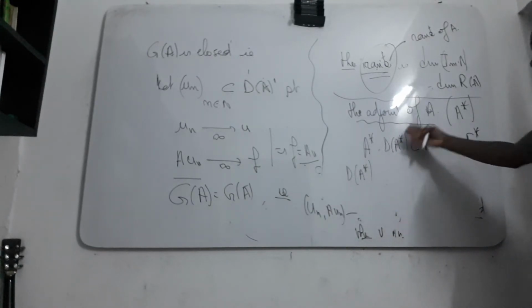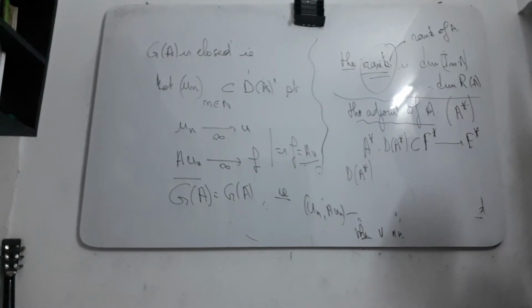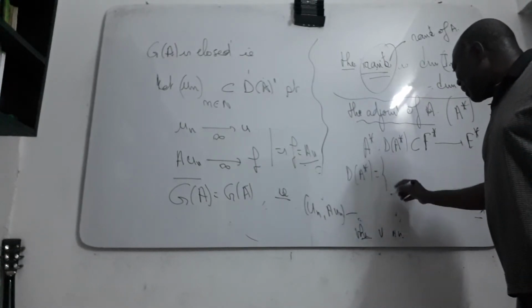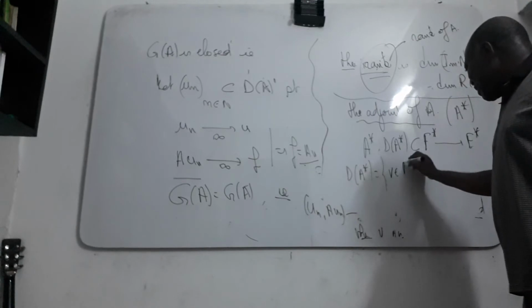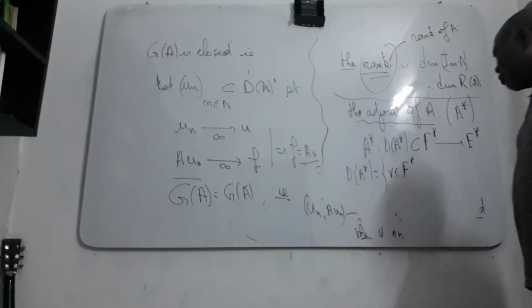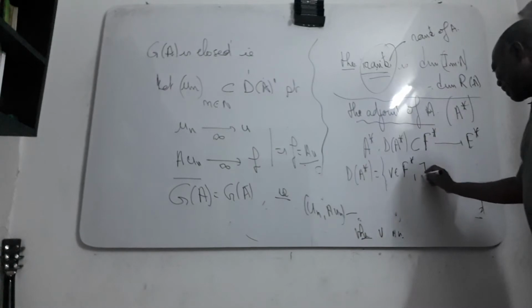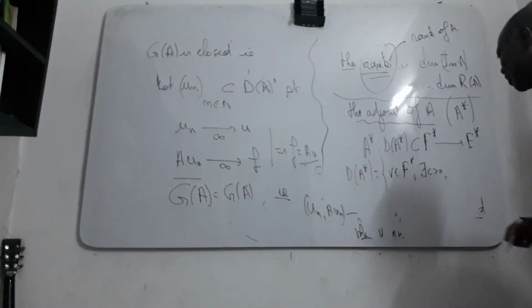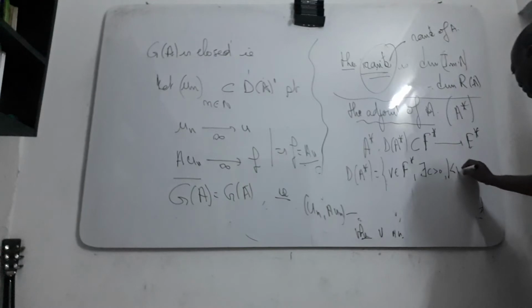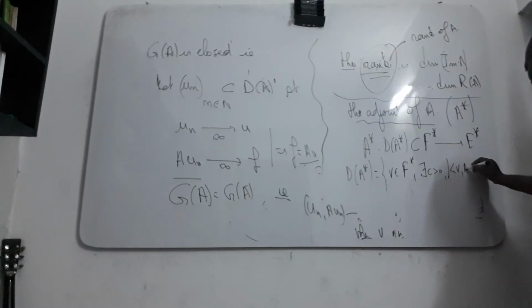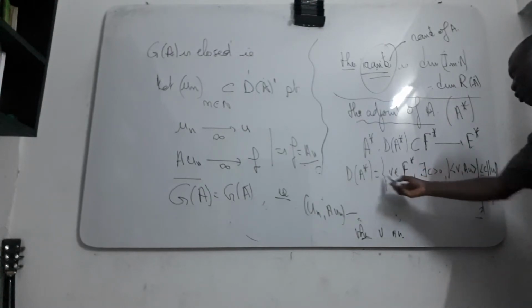The domain is a vector space, a sub vector space. It is the set of elements V in the dual of F such that there is a constant C such that the absolute value of V applied to A U is less than or equal to C times the norm of U. So you consider the domain of A star, denoted by this.